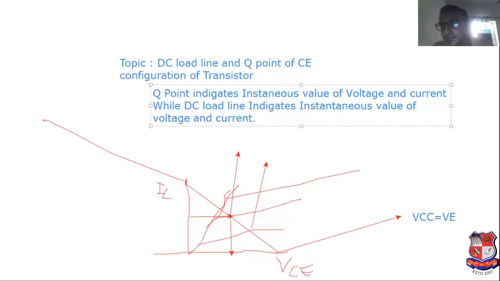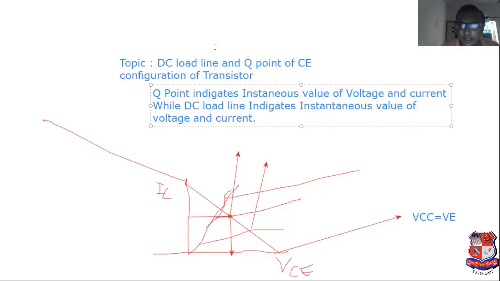Now, if this transistor, BC547, is manufactured in India, and another transistor is manufactured in the USA, then due to the different countries the temperature is different.